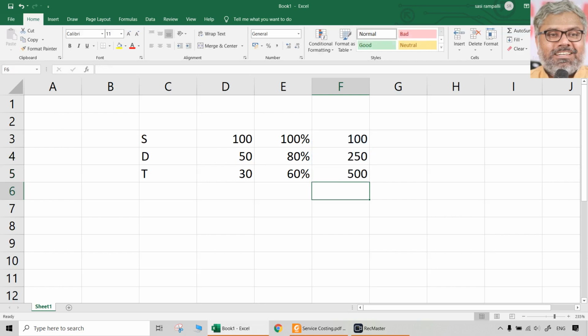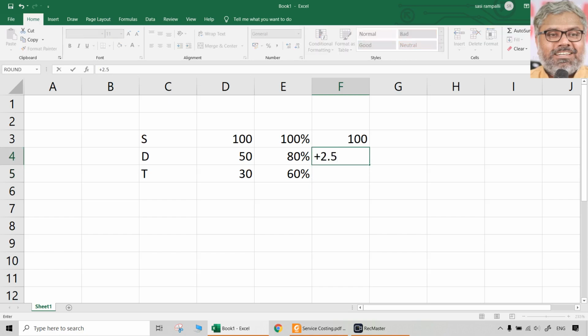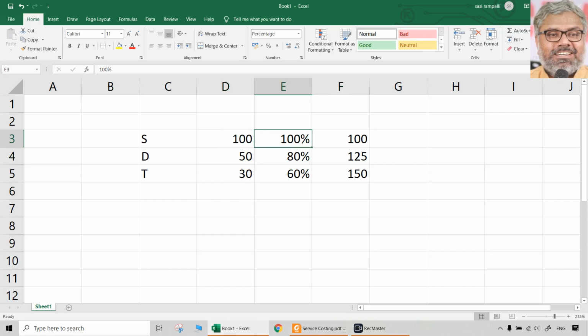So this is 2.5 times of 50 and 5 times of 30. In other words, 100 single rooms are equivalent to 100 only. 50 double rooms are equivalent to not 50 single rooms, but 125 single rooms, equivalent 2.5 times.